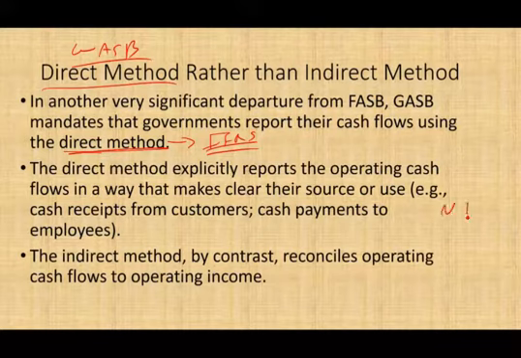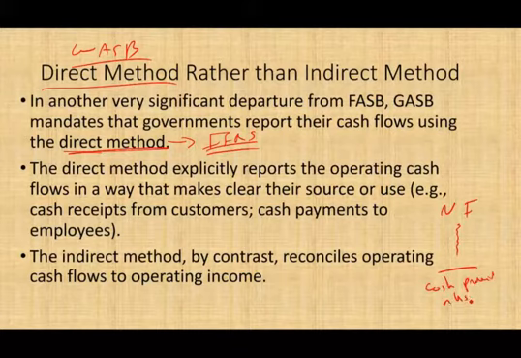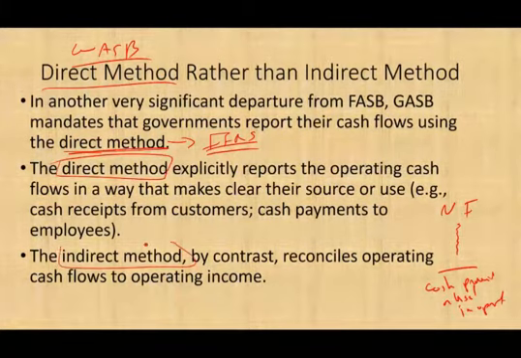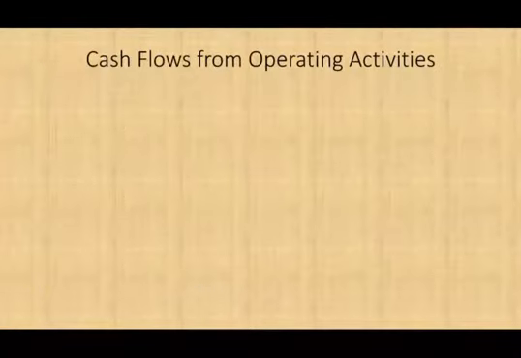The indirect method, you start with net income and you reconcile to cash provided or used in operations. And by the way, hopefully you also know that only the operating section differs between the direct and the indirect method. Only one section differs. The other two sections, there is no direct and indirect method. So that's another distinction.